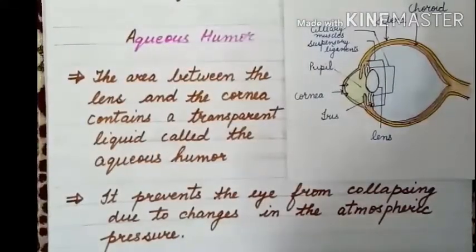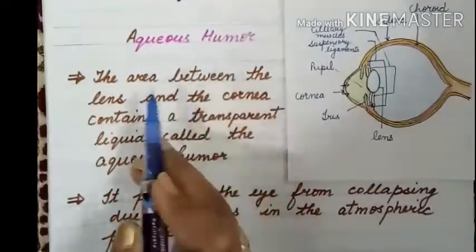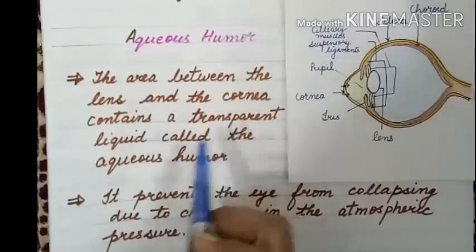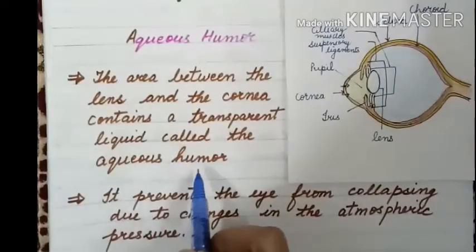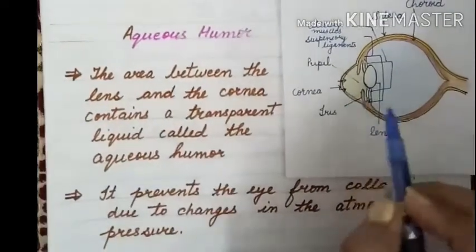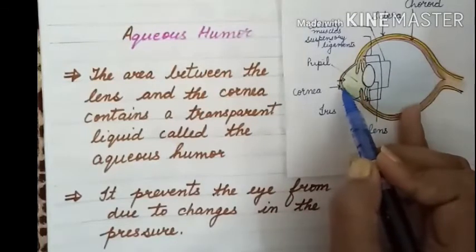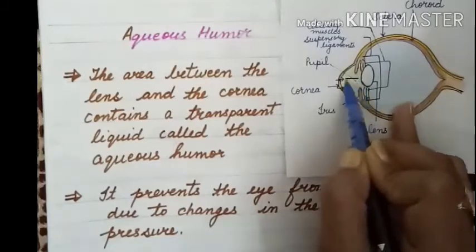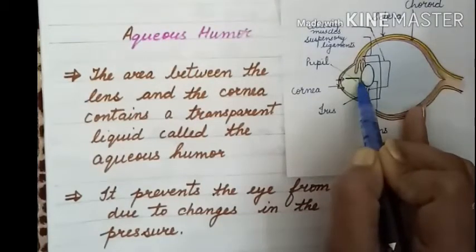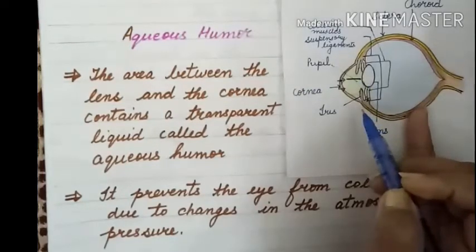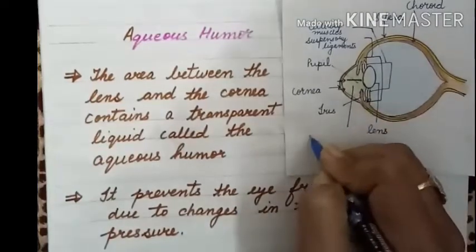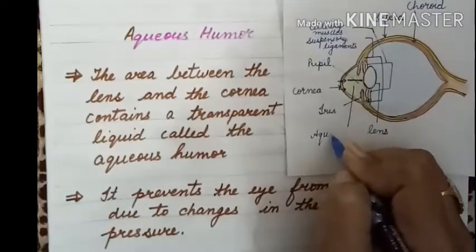Now the next part is aqueous humor. The area between the lens and the cornea contains a transparent liquid called the aqueous humor. You can see in the picture the area between the cornea and lens. This area is filled with aqueous humor, which is transparent.